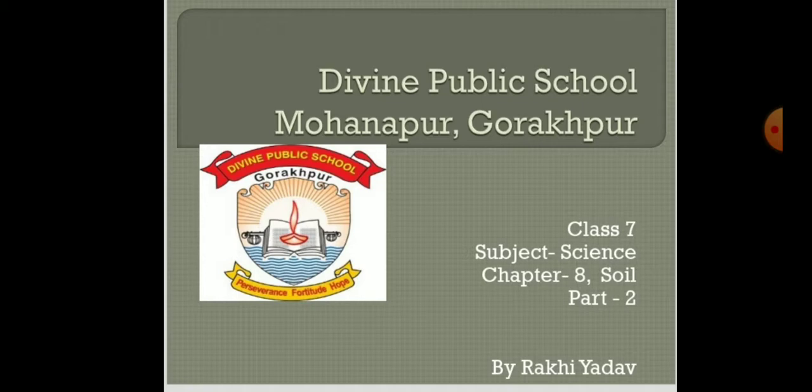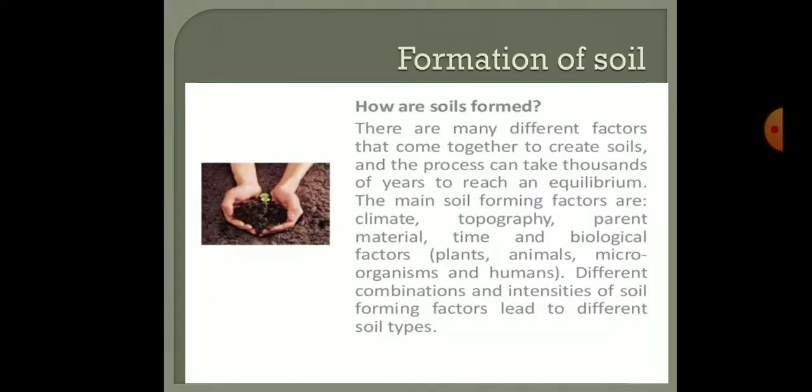In the previous part we have discussed the soil, what the soil is and what its importance is. And also we have discussed what the soil profile is in detail. Now in this part we are going to learn about the formation of soil, how the soil is formed, and about soil erosion and how we can prevent the soil from erosion.